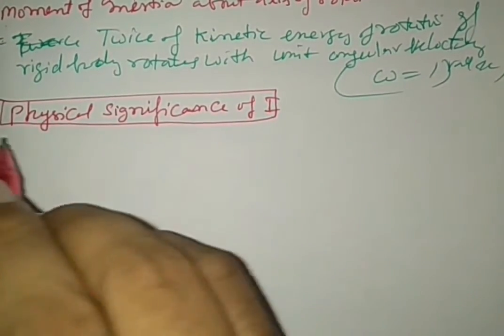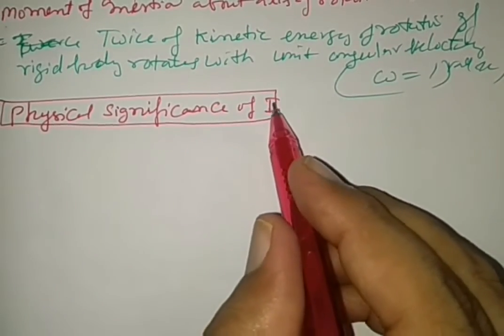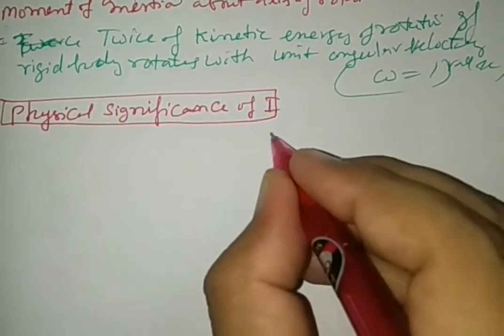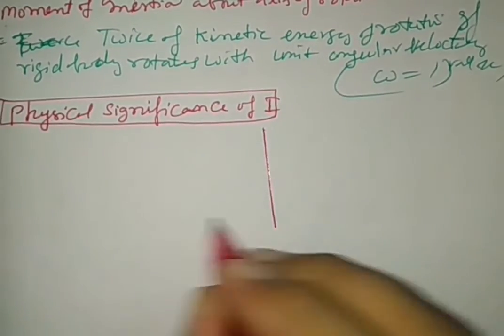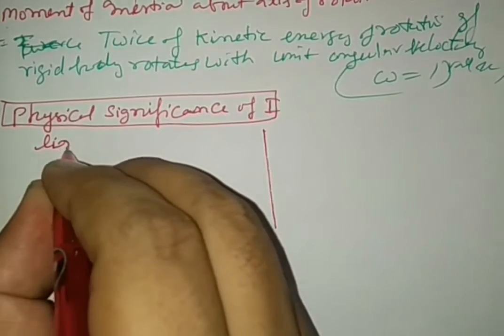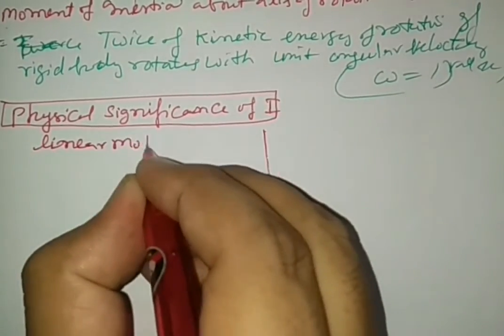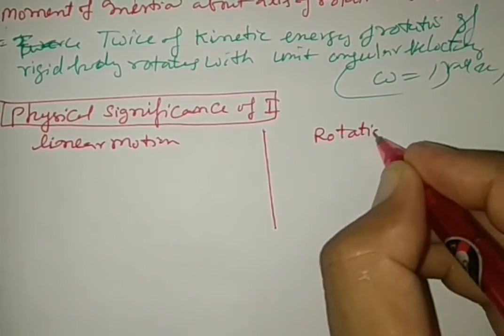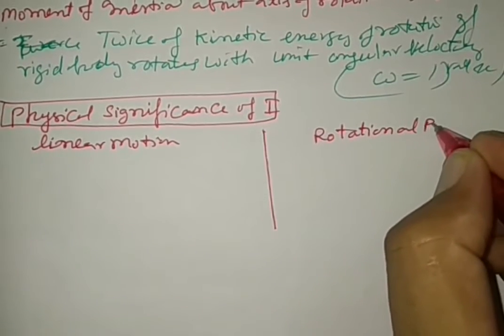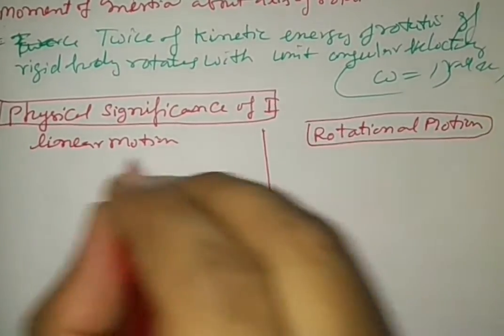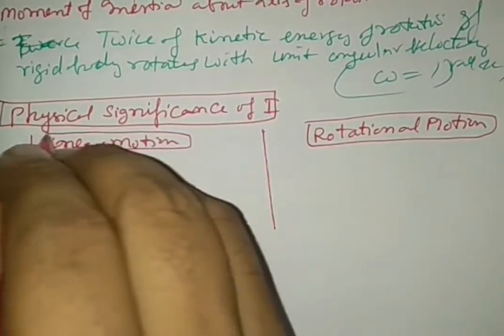To see the physical meaning of the moment of inertia I, we are dividing into two sides. On one side there is linear motion, and on the other side rotational motion. Rotational motion is here and here is linear motion.